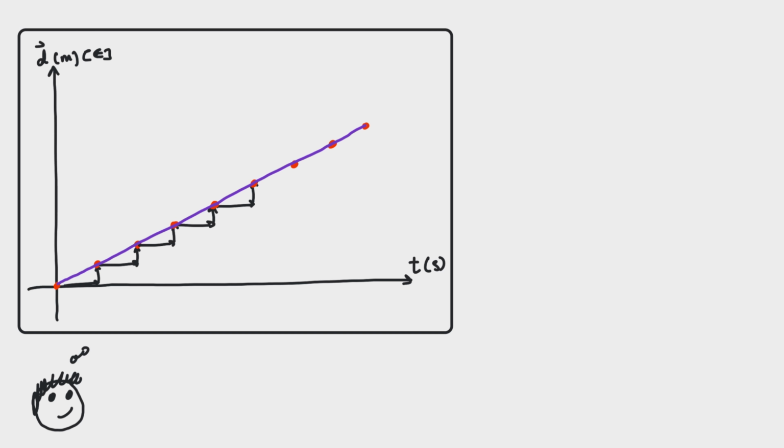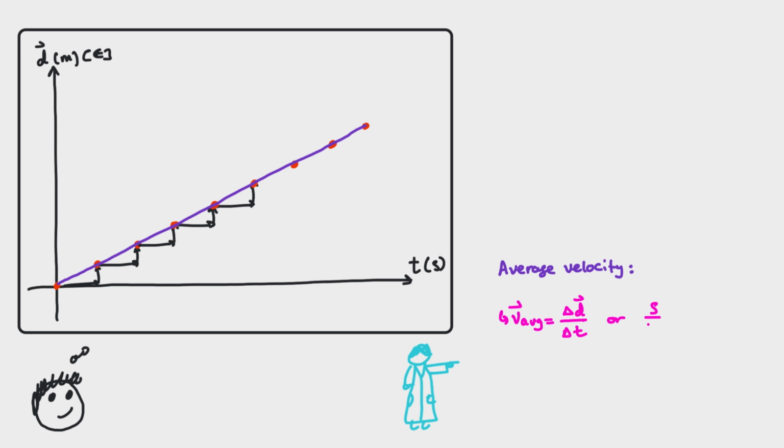Mr. S tells students that the average velocity is the displacement of the object between 2 points divided by the total amount of the time it took for the object to move between them. Graphically, the average velocity of the tortoise from the starting point to the end could be calculated by the gradient or the slope of the line between the 2 points of interest in a position time graph.